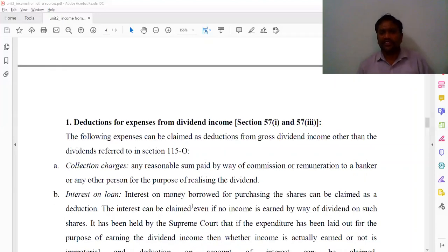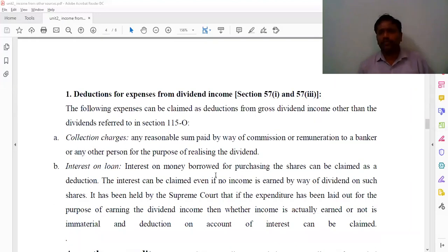And next, interest on loan. Interest on money borrowed for purchasing shares can claim a deduction. Whenever he says some shares are purchased, for example, 50,000 shares, with 8% given, we calculate that percentage according to whether it is tax free or less tax. We write in the format the interest for 6 months, on an average.